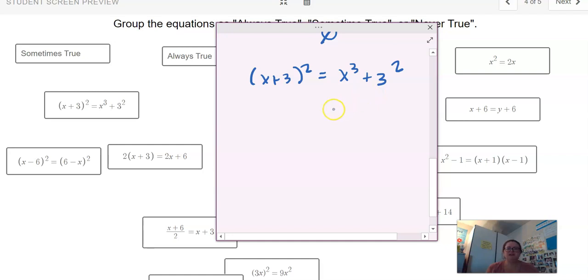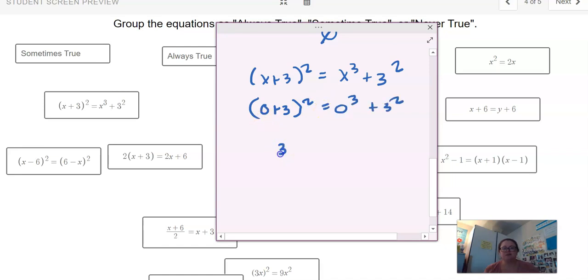Hopefully you're looking at that and going, well, I know that's not always true because definitely this is not a property or a rule that works. You might FOIL this out, or you might just check some numbers that seem likely. 0 generally is going to be our number to try that might work when nothing else will work because it behaves so differently from other numbers. So let's try 0 and see what we get.